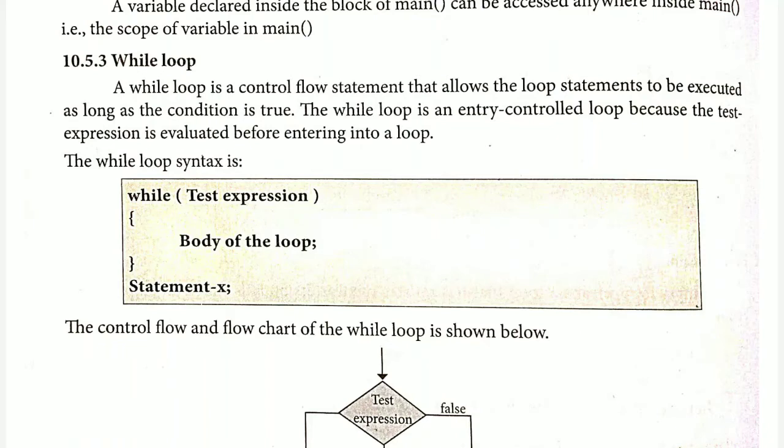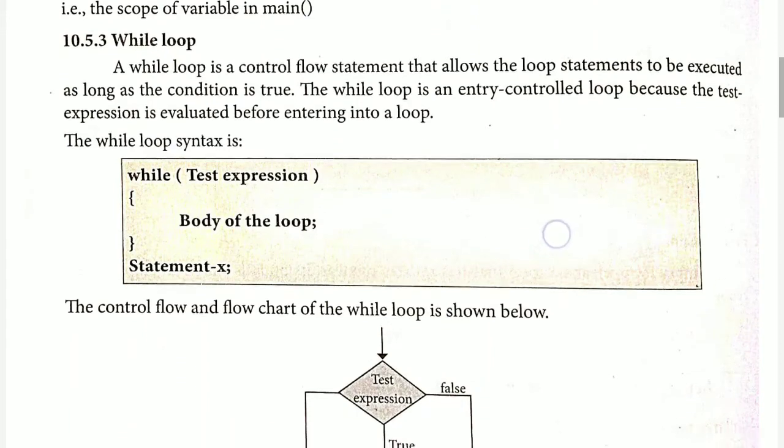In the previous class we have seen about the for loop and their different types of variants. Variants means how many different types of for loops you can create in C++ language. So today we are going to see the while loop.